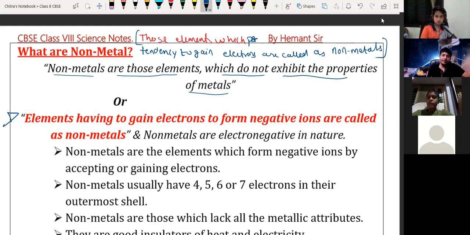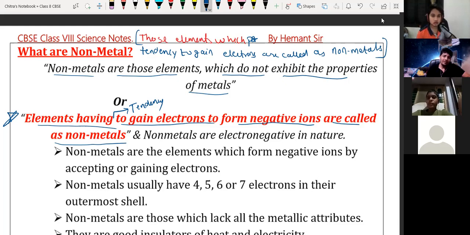Here we have one more definition. Elements having tendency to gain electrons to form negative ions are called non-metals. And we know whenever a non-metal gains electron, it is going to form a negative charge ion. That's why they are called electronegative.